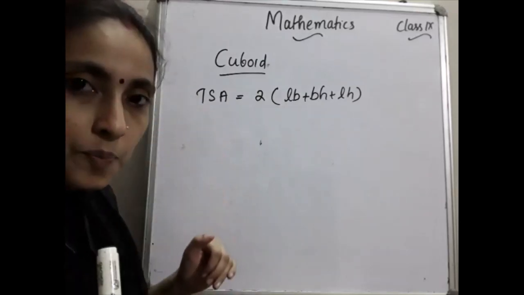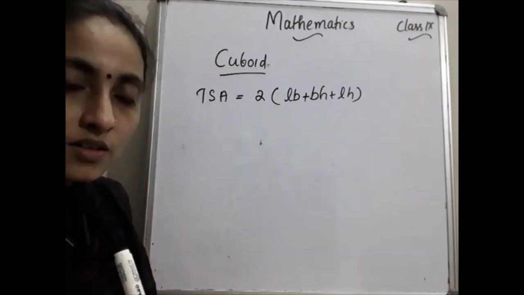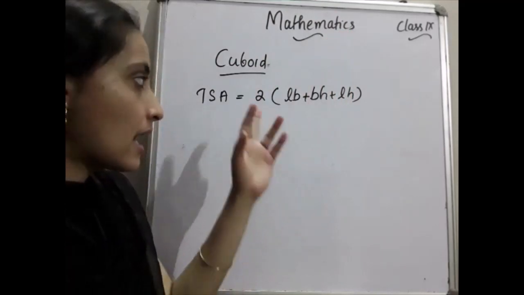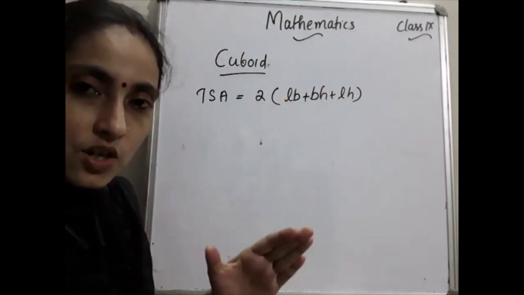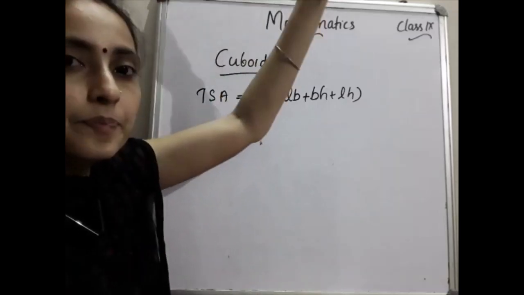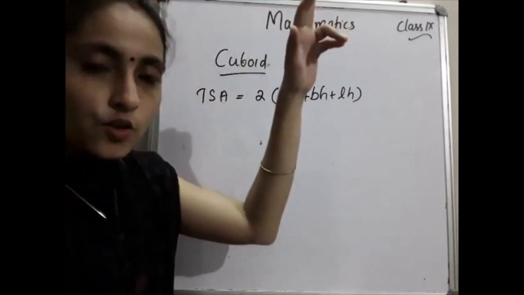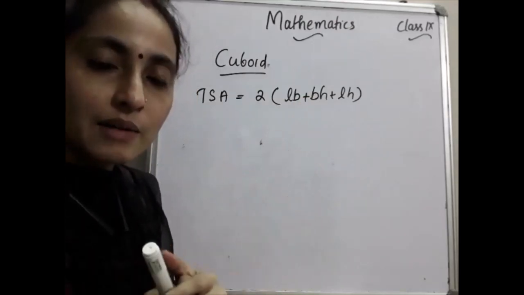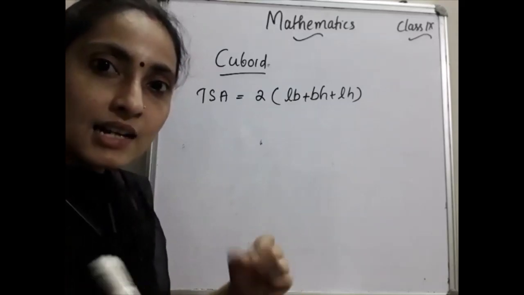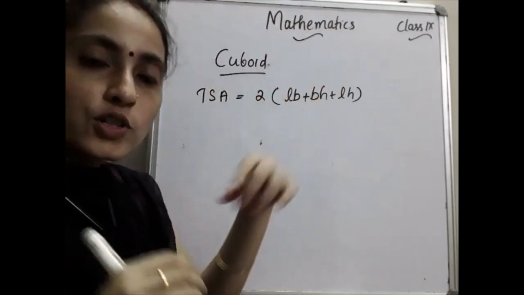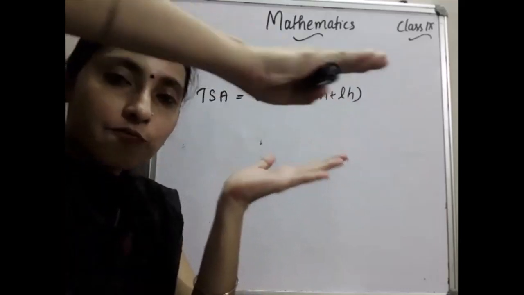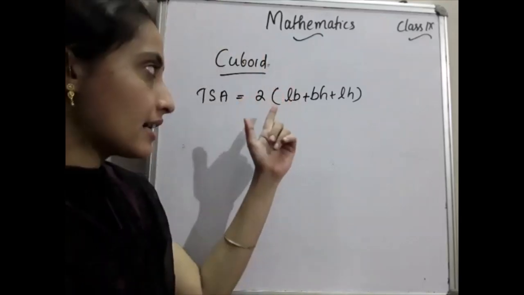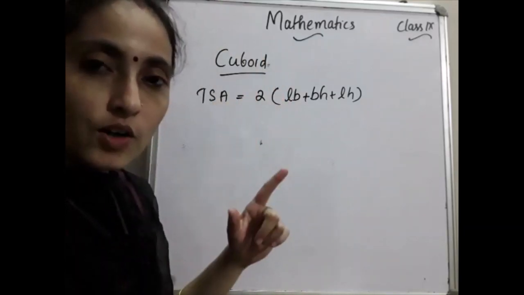While considering a room, the floor and the top portion. The floor and the top have the dimension what? Length into breadth. That thing you have to keep in your mind. The floor and the roof both have the dimension length and breadth. Why are we avoiding height? That you can imagine. Floor means, is there any height? No. And roof also, is there height? No, because that is only that face itself. So that's why we are saying that floor and roof have dimension L into B. That thing you have to keep in your mind.